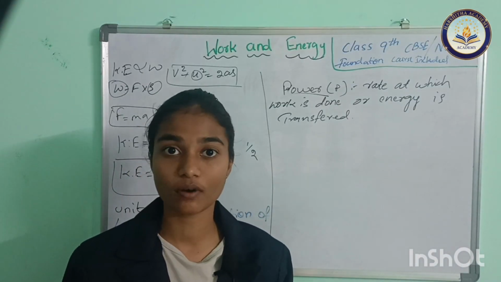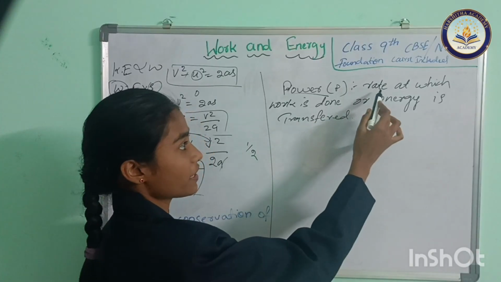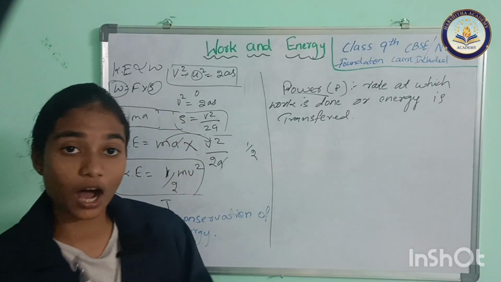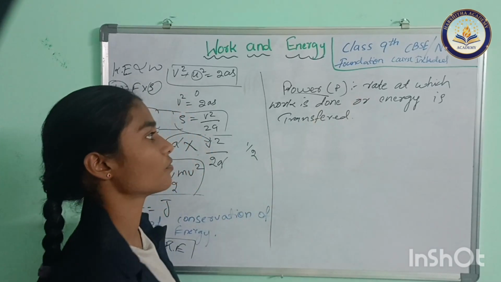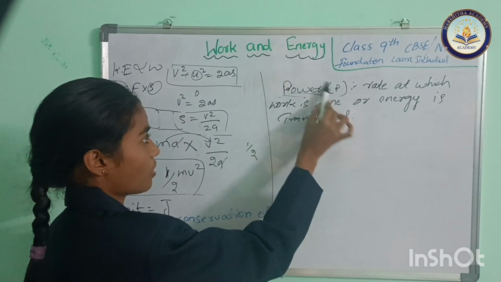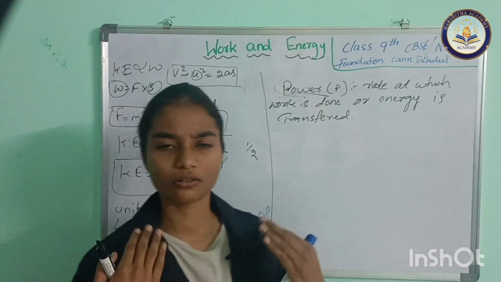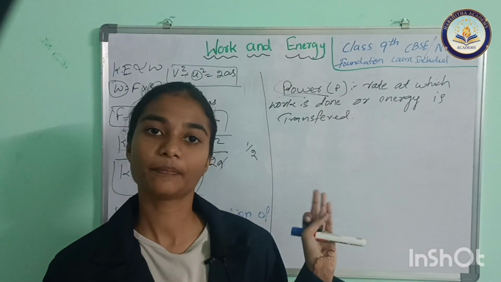Some energy is required for doing some work, so energy transferred is considered as work. Simply said, the rate of doing work is said to be power.